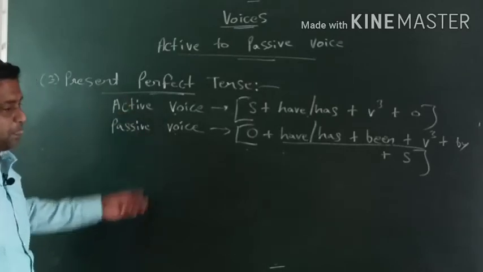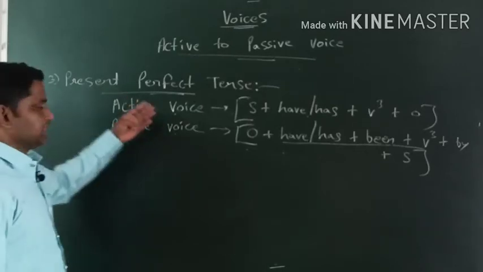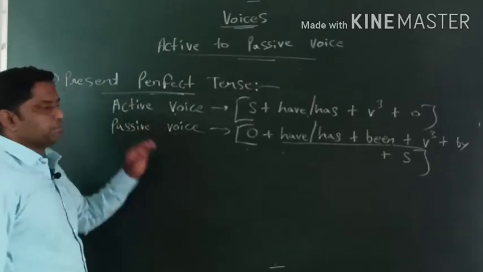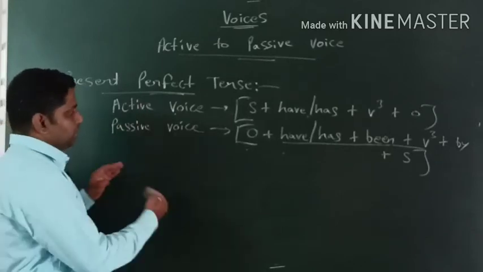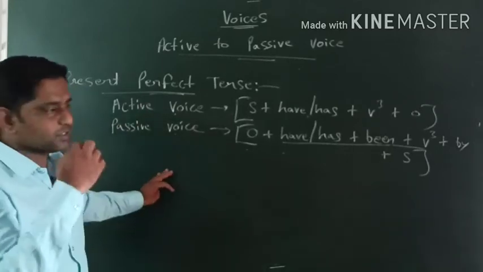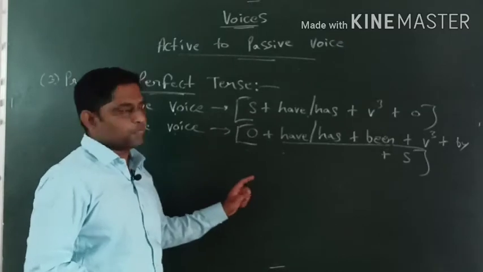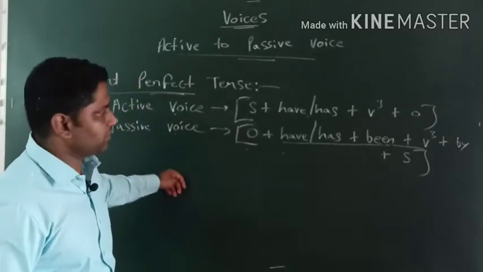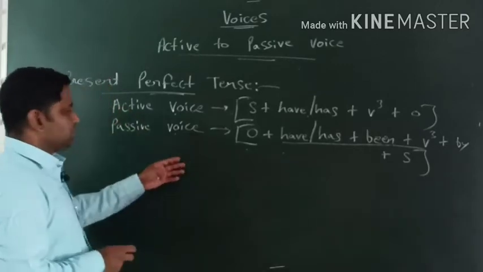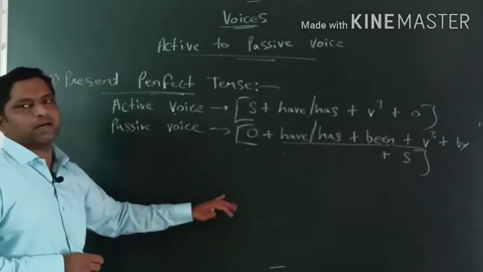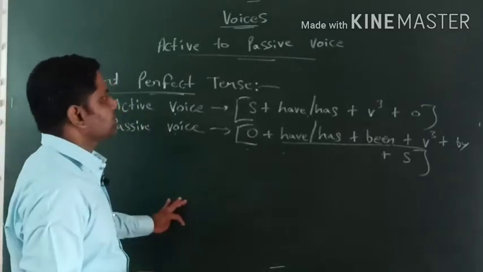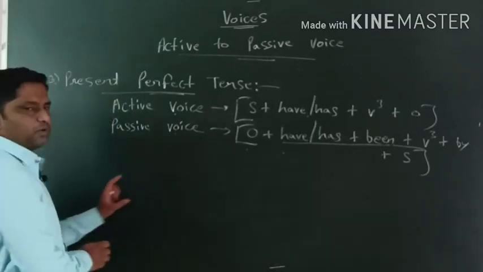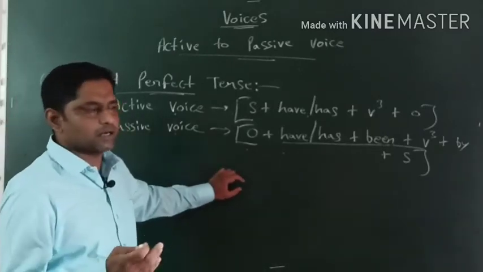Till now we have seen simple present tense, present continuous tense, present perfect tense. Okay, and if we talk about present perfect continuous tense, the things wouldn't change especially for active to passive voice. Okay, present perfect continuous tense के लिए हम active voice passive voice नहीं कर सकते. Okay, क्यों नहीं कर सकते? Because उसमें already been लगा हुआ था.